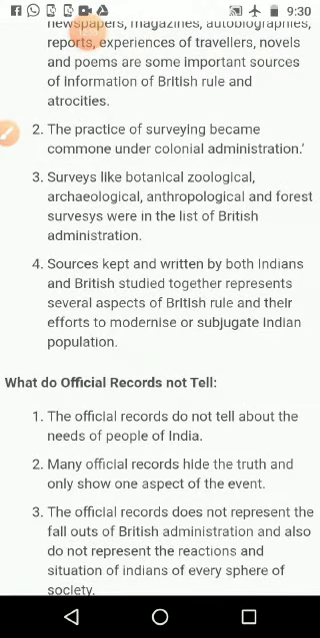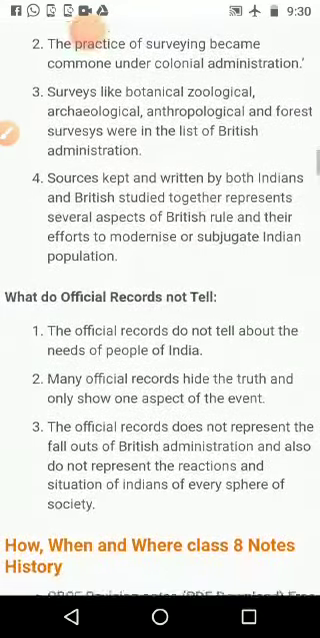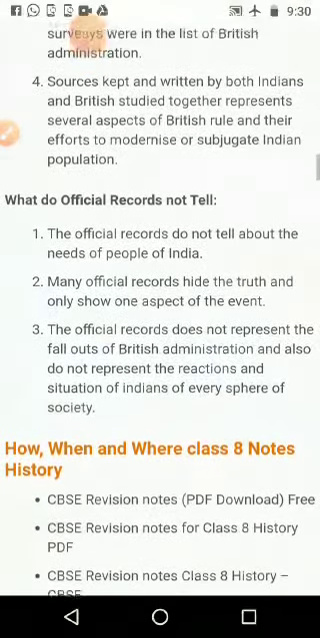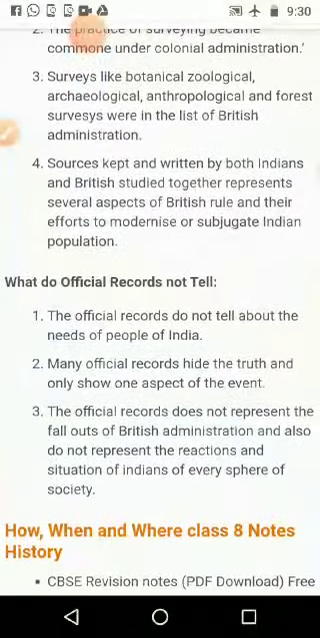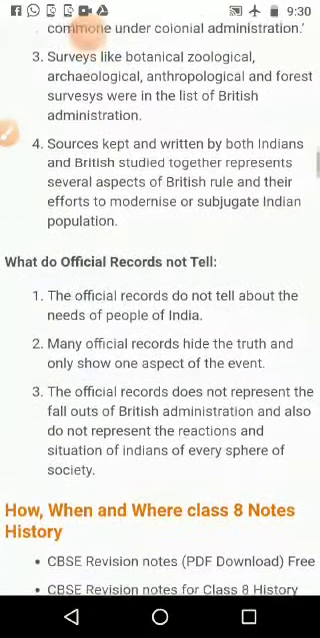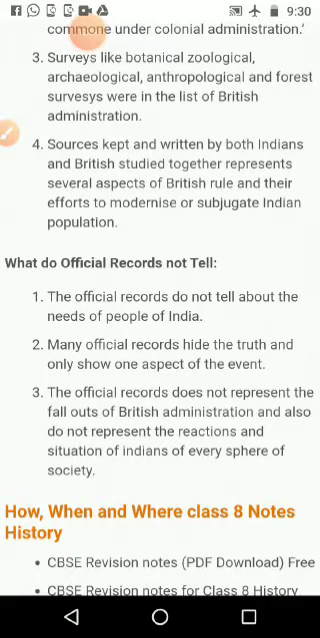Sources kept and written by both Indians and British, studied together, represent several aspects of British rule, their effort to modernize or subjugate the Indian population. When Indians also got a chance to work with British people, and both of them together made the survey reports and other sources, at that time we get better information about how the British tried to subjugate us or how they tried to modernize Indians.